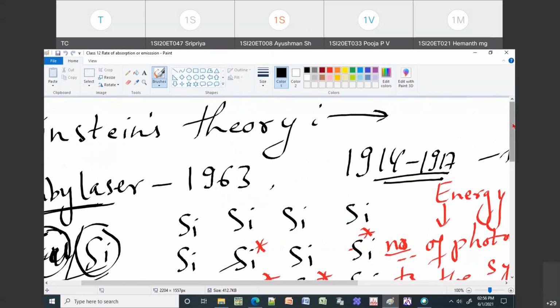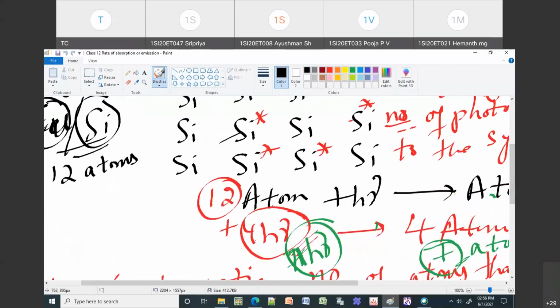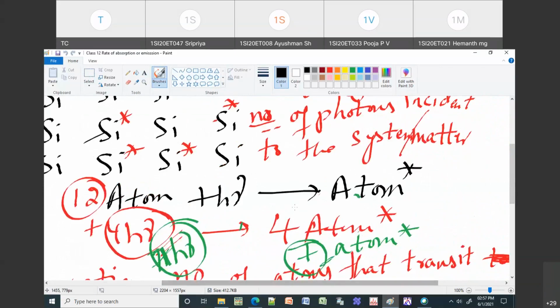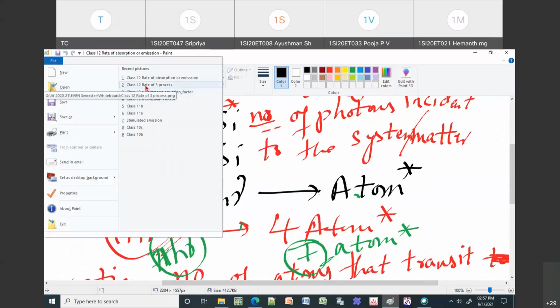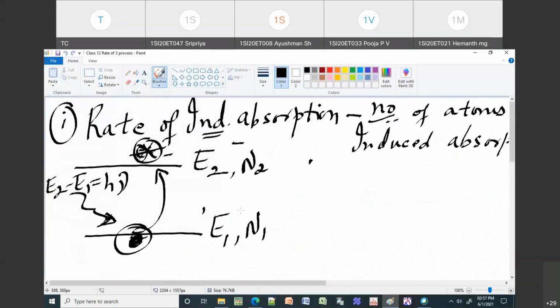If I take 12 atoms and give 4 photons, then 4 photons will make these 4 atoms go to the excited state. If this process occurs within 1 second, then 4 is the rate of induced absorption. If I send 4 photons to a block of 12 atoms, 4 of the 12 atoms will get to the excited state. So then 4 is the rate of induced absorption.